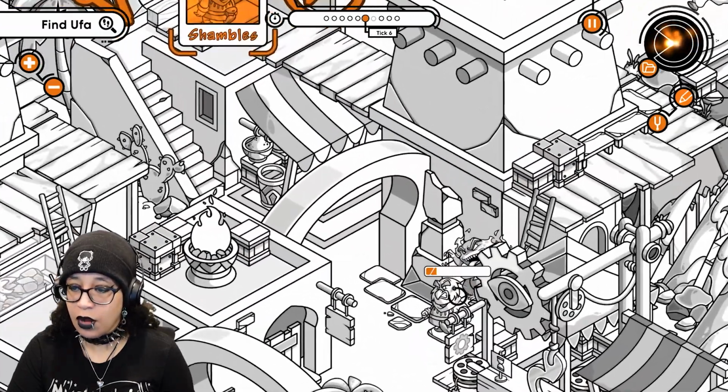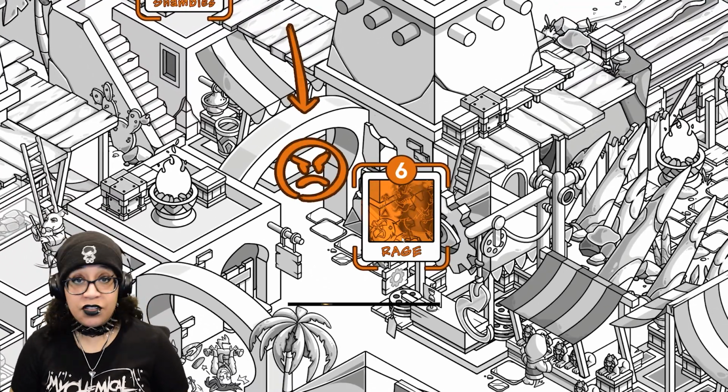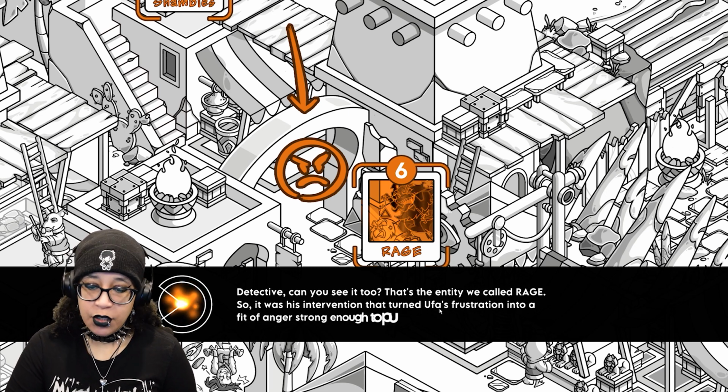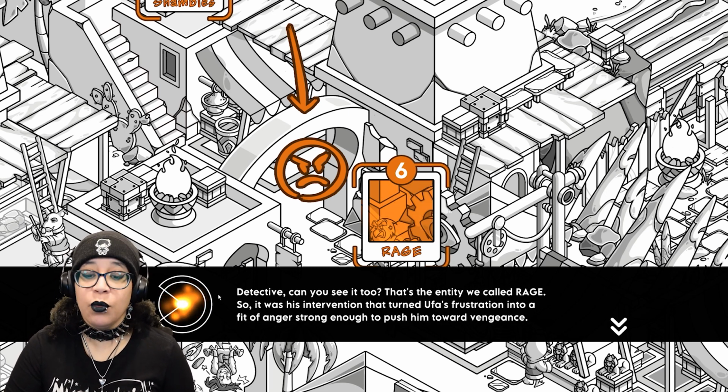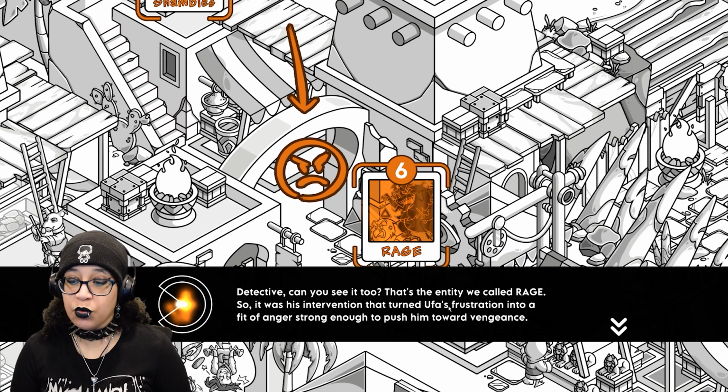So, here he is. Oh, there's the guy! There's the rage demon! Yeah, detective, I can see him. That's the entity we called Rage. So it was his intervention that turned Ufa's frustration into a fit of anger strong enough to push him toward vengeance.